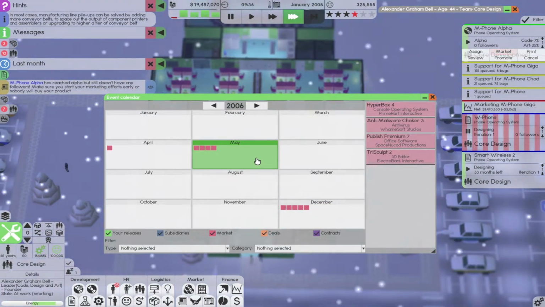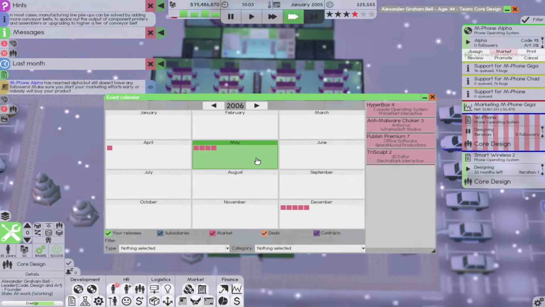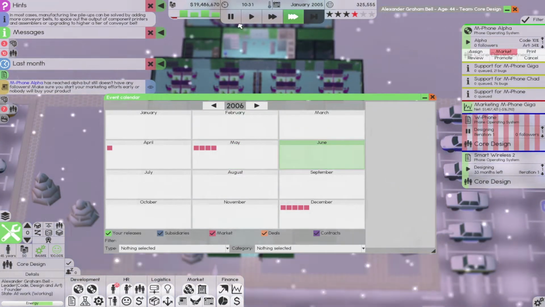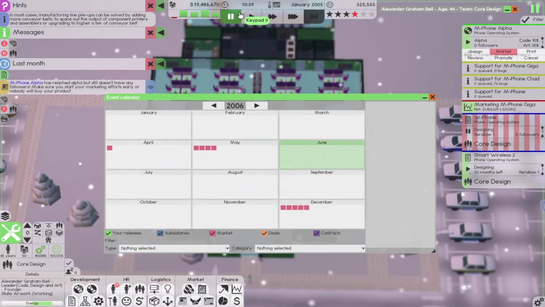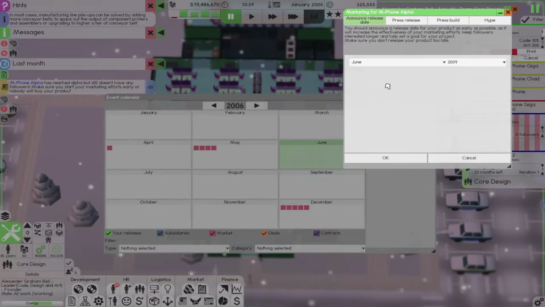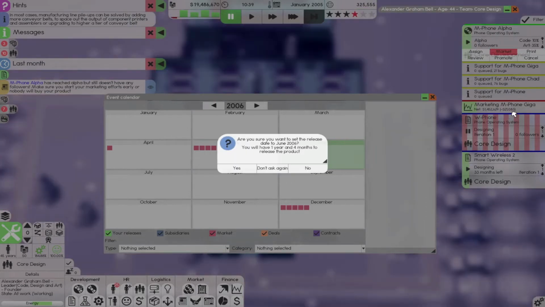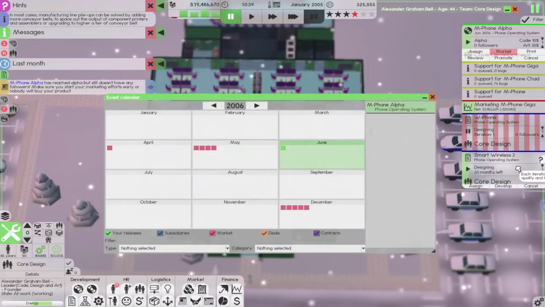So if we release it exactly 1 year afterwards, maybe actually release it in June. Okay, I've decided. Is it going to be June 2006 that this is going to be released? Should be plenty of time for that. Okay. 1 year and 4 months.